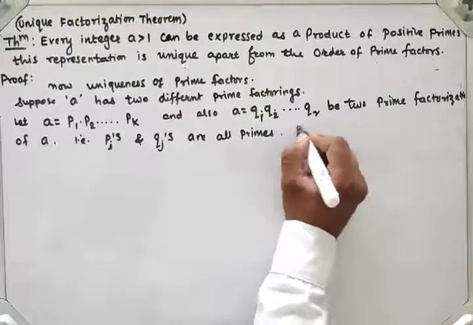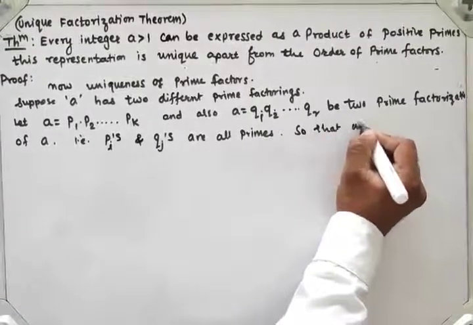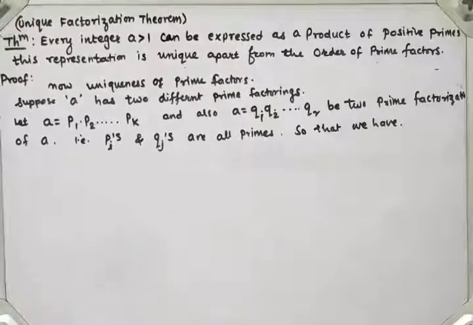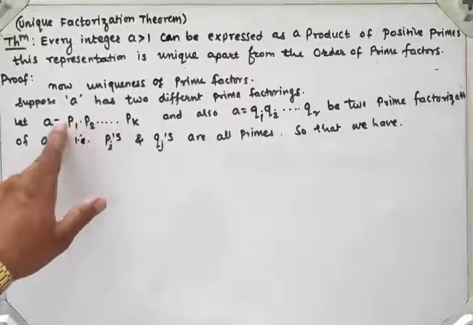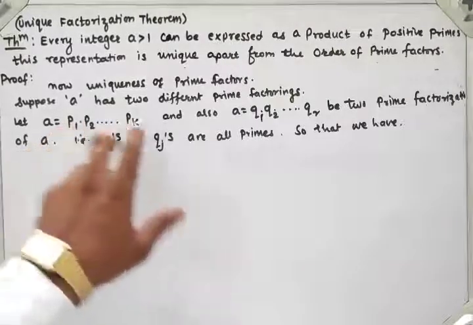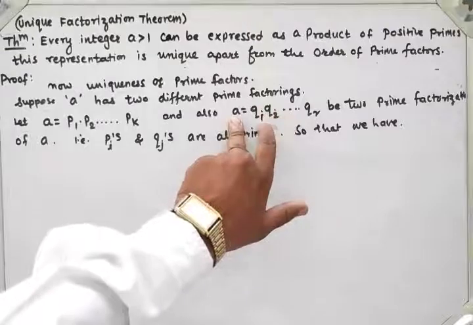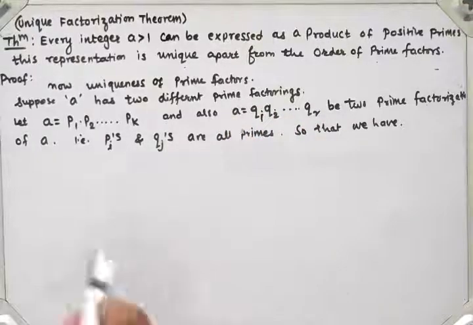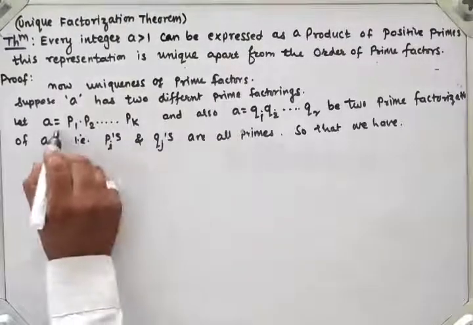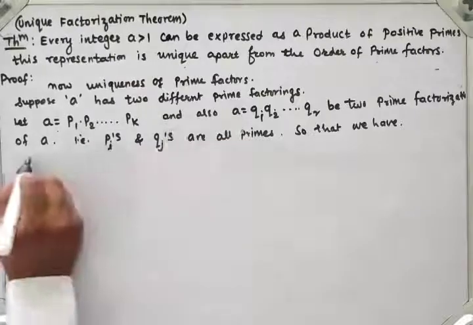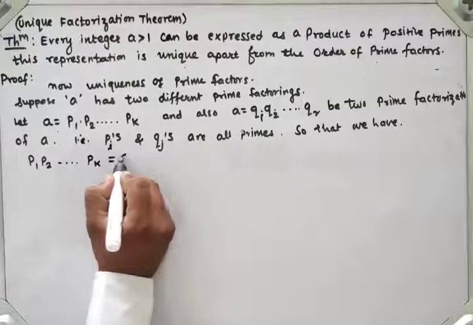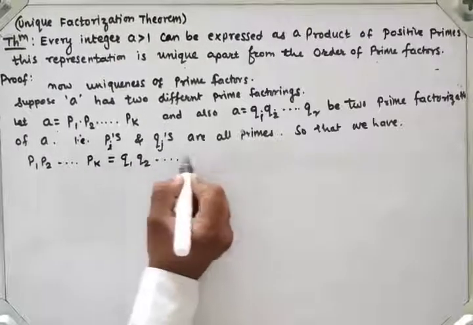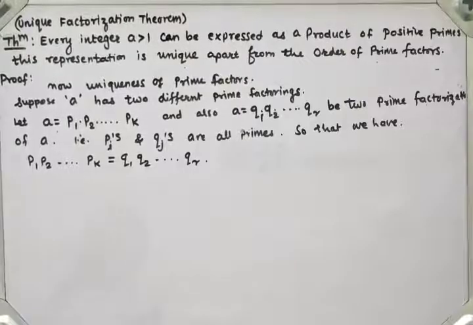So here A has the prime factorization p1 p2 up to pk, and since A has a second prime factorization q1 q2 up to qr, A has two prime factorizations. Because A and A are the same, substituting these values we get p1 p2 up to so on pk is the same as q1 q2 up to so on qr, right?